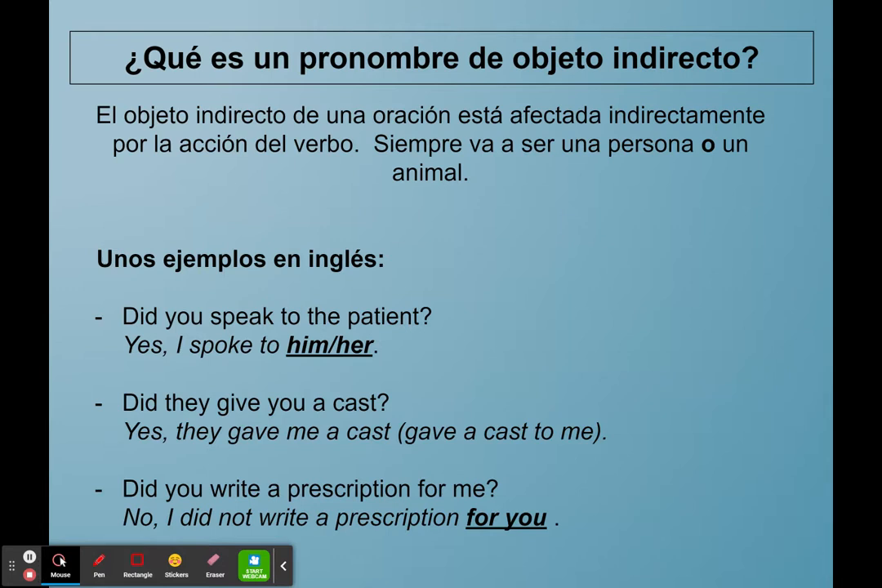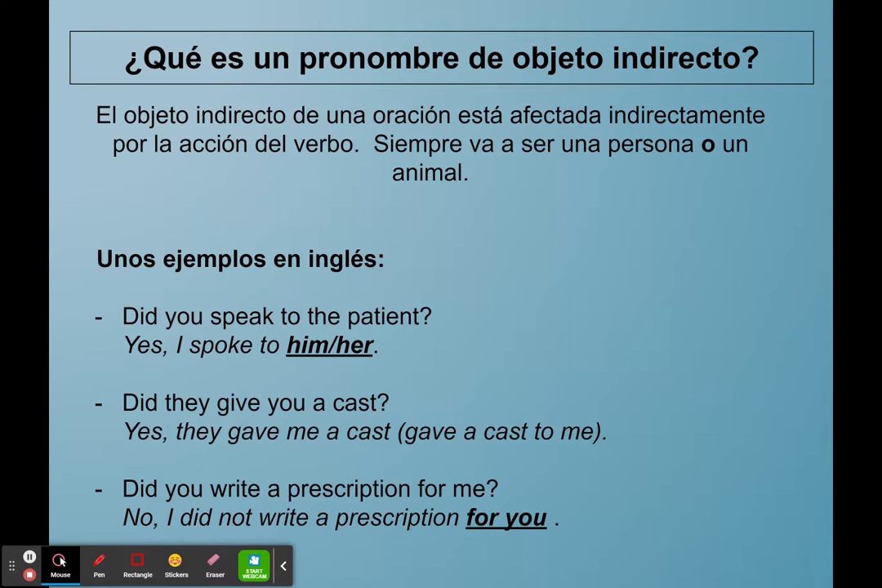So it's always going to be like to whom someone speaks, to whom someone gives something, for whom someone does something, so things along those lines. Y siempre va a ser una persona o un animal. You're going to have some examples here in English with indirect objects. In some cases, you'll see the indirect object pronouns, and you'll note they look a little different in English and in Spanish, the indirect object pronouns in the questions as well as an indirect object pronoun in the answer, okay? So what you have here is, for our first example in English, and once again, these are the same ones you'll see in the example chart on the next slide.